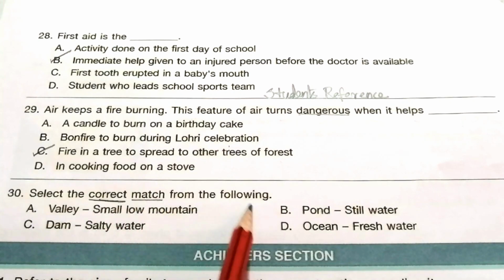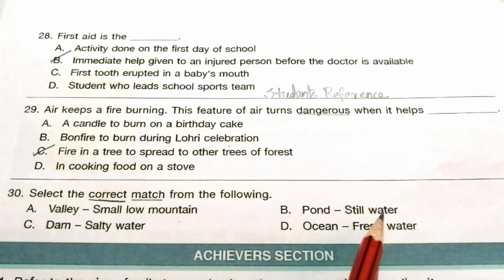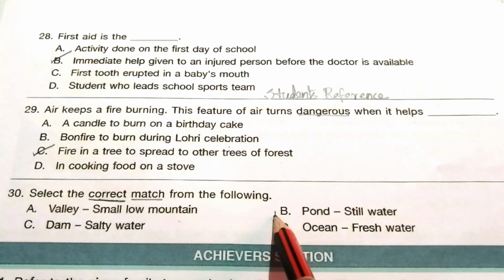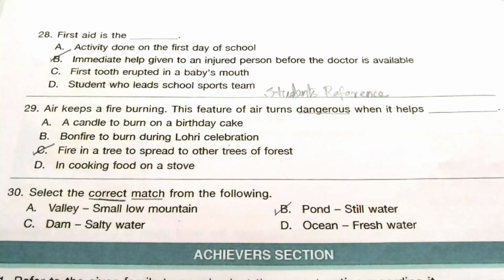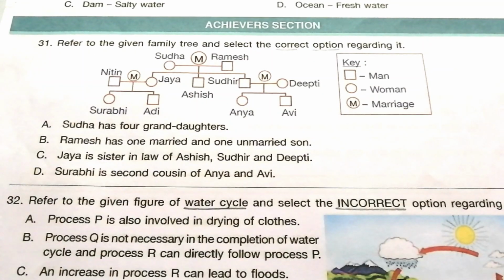30. Select the correct match from the following. Valley, small low mountain; pond, still water; dam, salty water; ocean, fresh water. The correct answer is B. Pond, still water. Next topic is Achiever section.